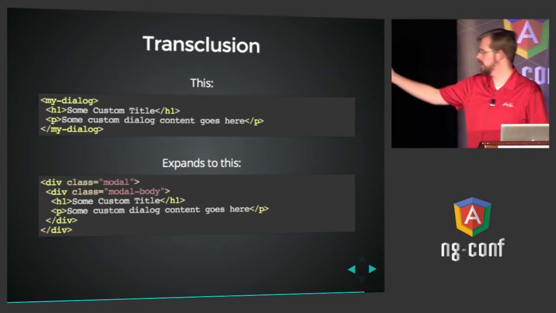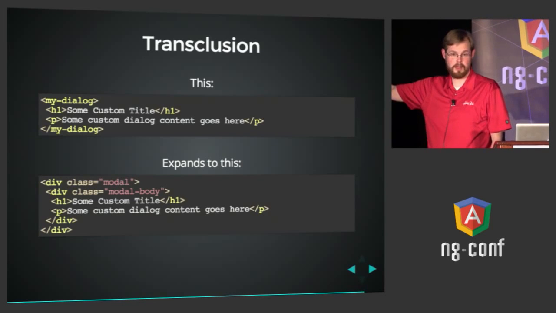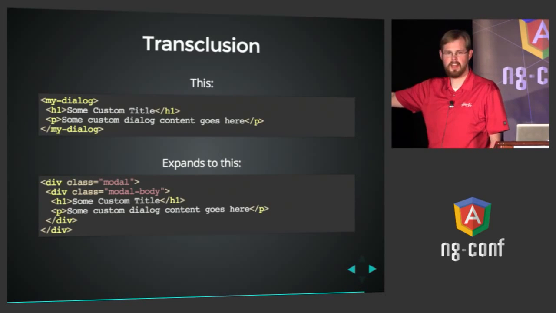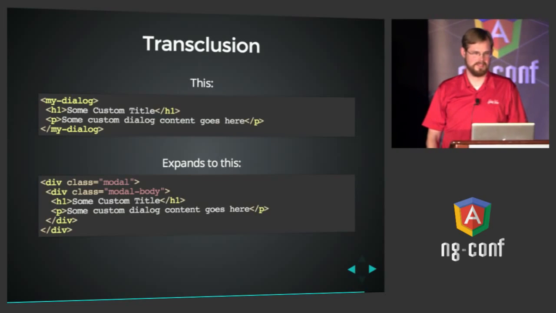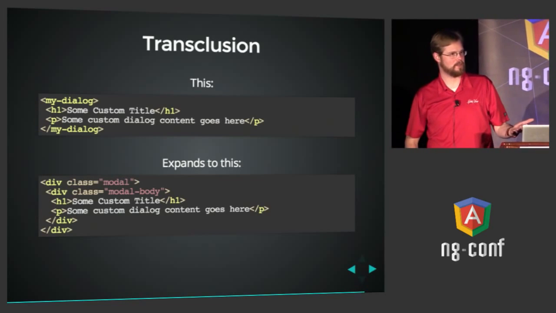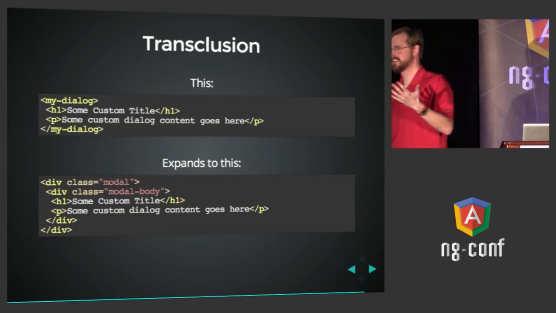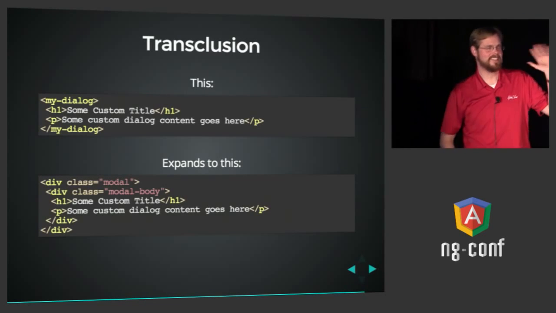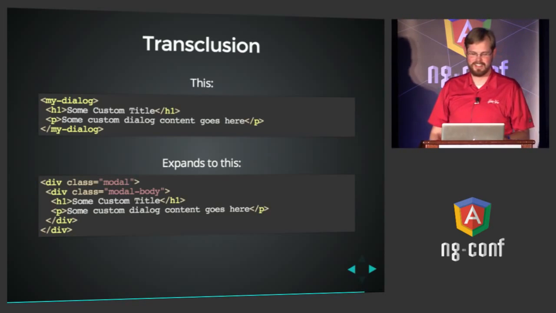So in this case, it expands into div class equals modal, div class equals modal body. That came from the directive. Then h1 and a p tag that came from the caller. So, picture frame. So just by a show of hands, how many people would feel more comfortable now explaining what transclusion is to their developer than 5 minutes ago? Okay, 50%, not bad. We'll have office hours afterward for the rest of you.